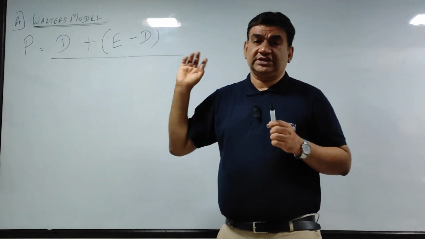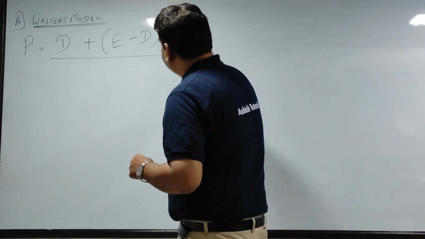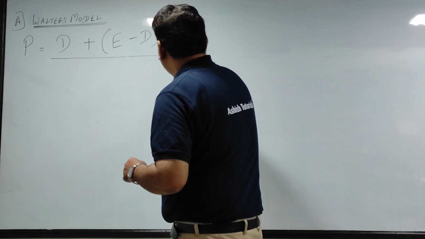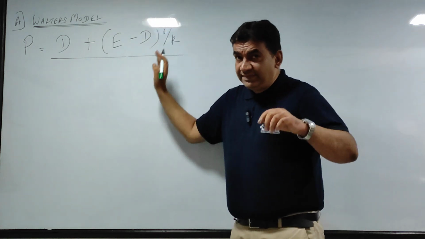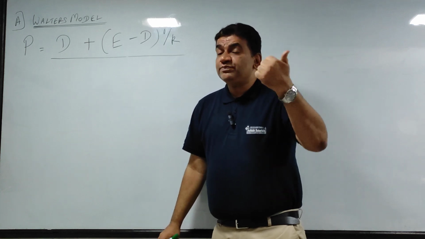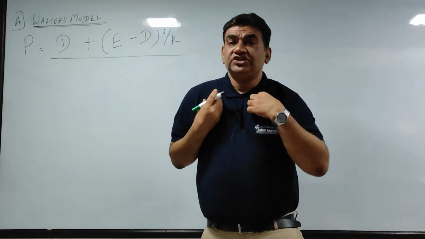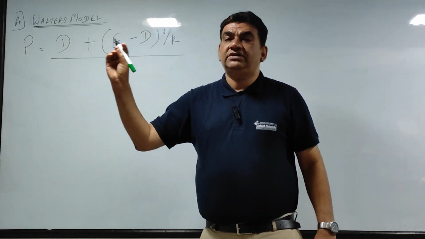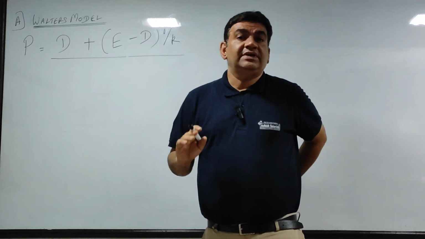Okay, that is the logic. Now, after this, what will you do? This brackets, na, D ke baad R upon K. R means the rate of return or the expected rate of return by the shareholders. If I am a shareholder, I am investing, I have my expectation, I should get 12%, 15%, 20%.